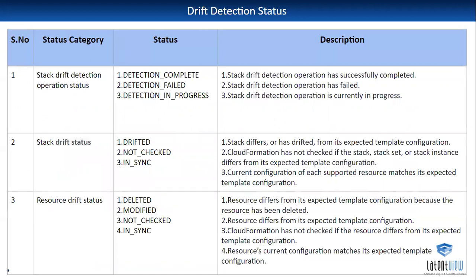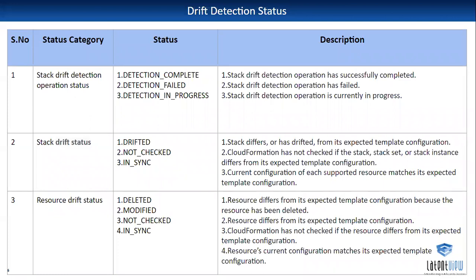In drift detection, we have some statuses. If you are going to set up drift detection for particular resources, you can set it up for whichever resource you want, for example IAM roles, crawlers, Lambda functions, S3 buckets, and so on. In AWS, we cannot do drift detection for all the resources. We have some restrictions, so we can only do drift detection for particular resources. For that, we are maintaining some statuses.